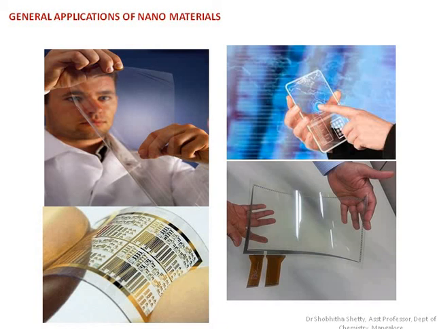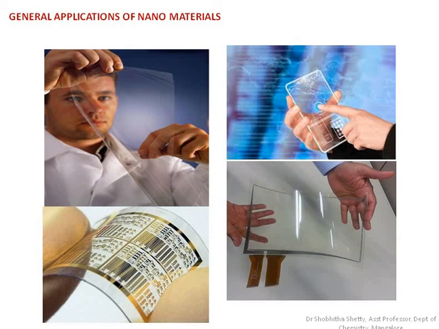Obviously it is used in sunscreens. We know the importance of sunscreens. Nowadays we can see sunscreens with nano-sized particles of titanium dioxide and zinc oxide. You can make out the clear difference, the importance or the advanced technology of these nanomaterials.